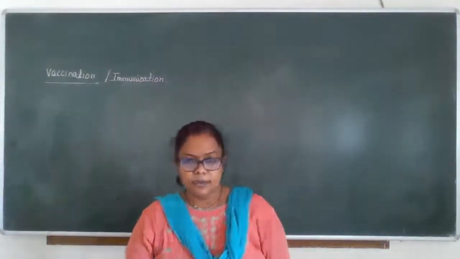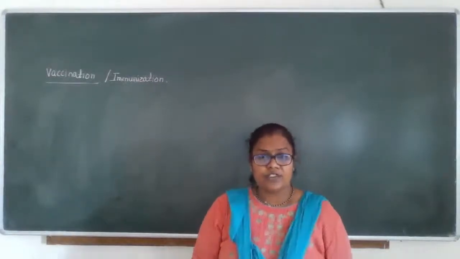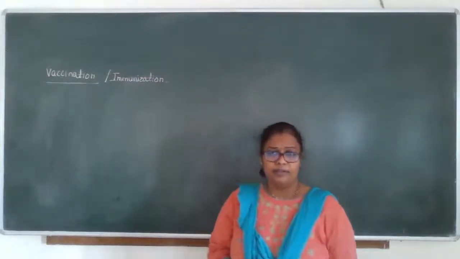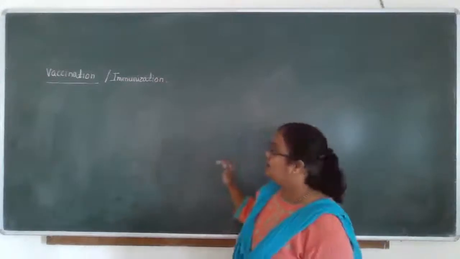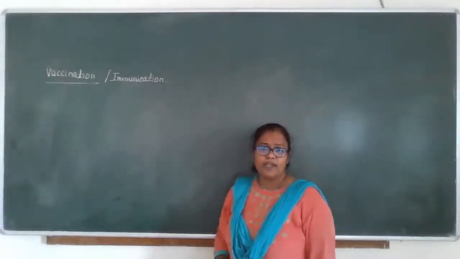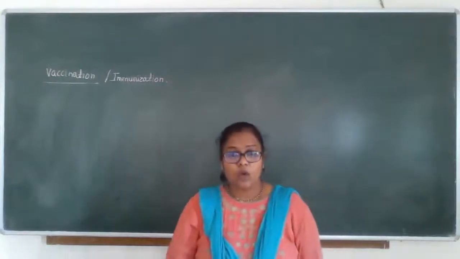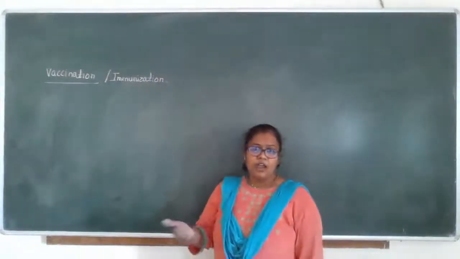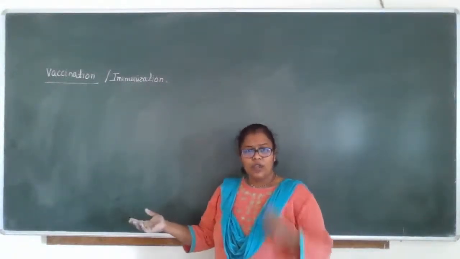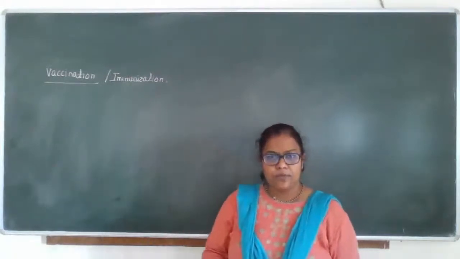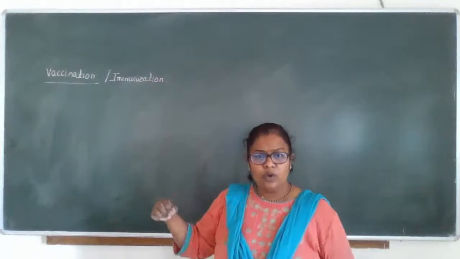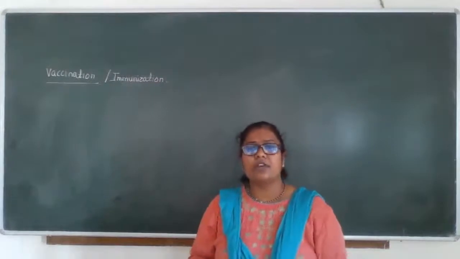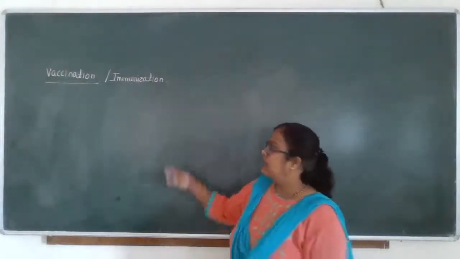To protect against a particular pathogen, we are administering the vaccine or introducing the vaccine to protect our body. So what is the funda behind this? What is the main concept behind the vaccination? That is acquired immunity. We have to acquire immunity against the pathogen. We have to produce plenty of antibodies in our body. We have to force our body to produce antibodies against a particular pathogen. That is nothing but the vaccination.